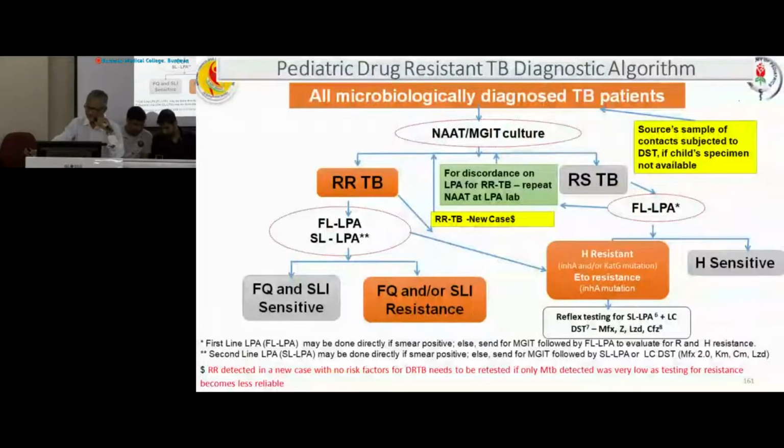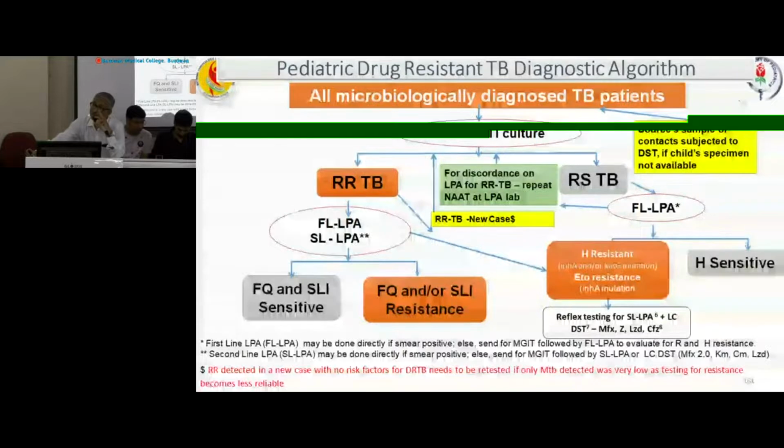to see resistance against fluoroquinolone and second line injectables. Another point, if there is any discordance on LPA for RRTB, repeat NAT. Suppose first NAT was done and LPA done. If there is a discordance between these two test results, we can repeat another NAT at the LPA lab. First NAT was done at the NAT site, the second at the CDST lab.